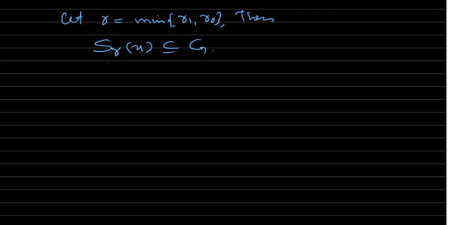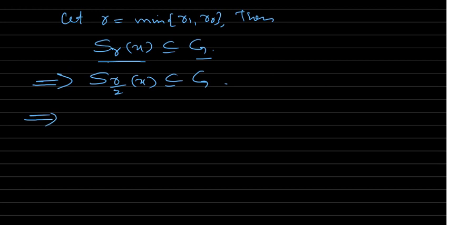Now this is a non-empty open subset of G, so S R by 2 of X is also a subset of G because you are reducing the radius to half. Which means that S R by 2 of X intersection A closure is not equal to empty, because our assumption is that every non-empty open subset of G intersects A closure.